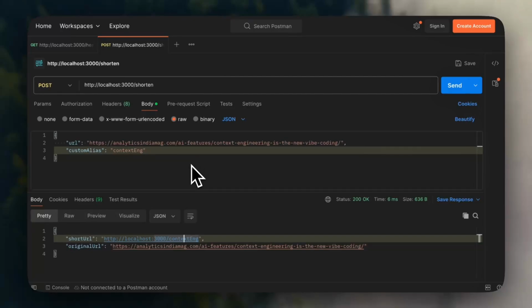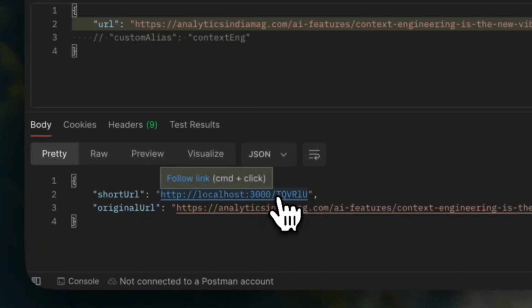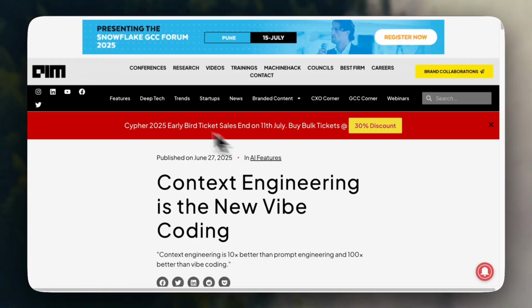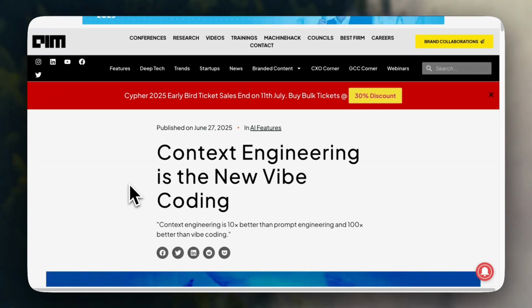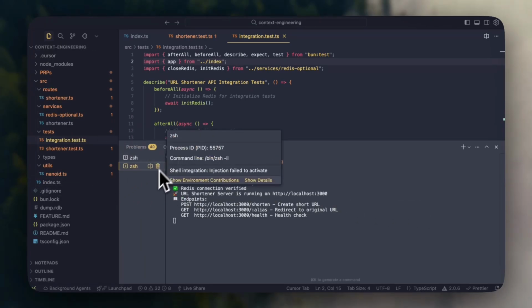And if I go back and remove the custom alias, we should get an auto-generated one. So here we go. We have TQVR1U. So this is an auto-generated short URL, and that also works. And it automatically redirects us to that page. So it's all working great. So yeah, all it took was one prompt to tell it to execute the PRP, and it one-shotted everything. Everything works now. We do also have some tests we should test out.